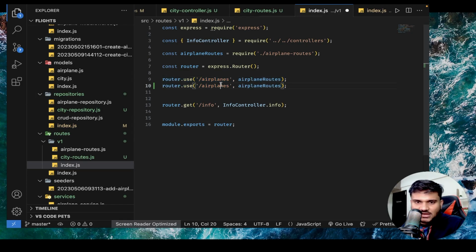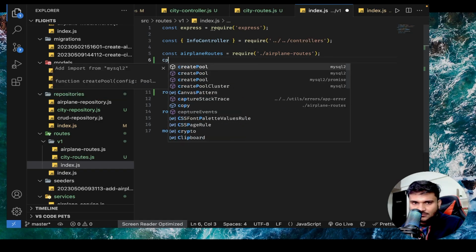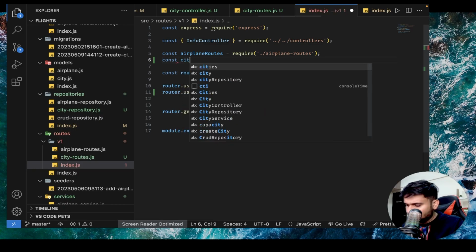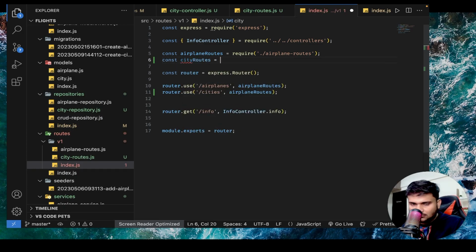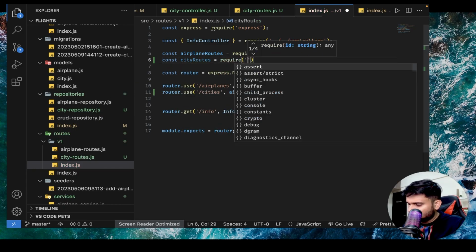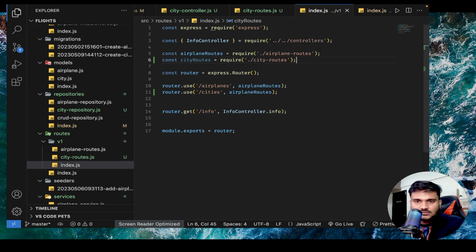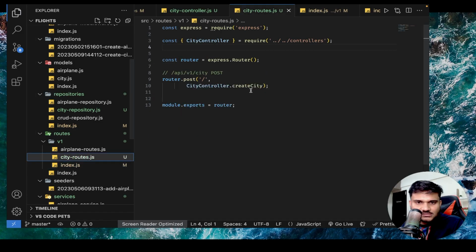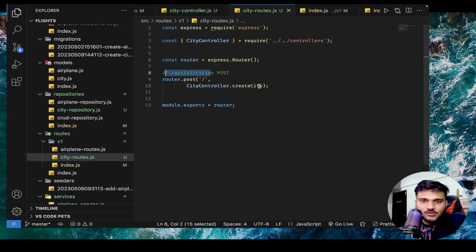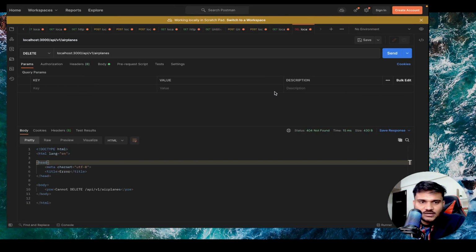Let's register the /cities router. So I'll say const city routes, city routes, and we'll say city routes. As simple as that, right? So now if somebody will make a request to this, it should be able to create a city. Let's go.